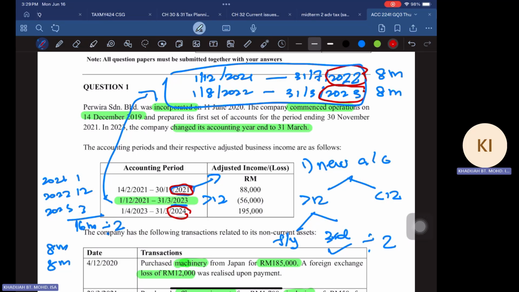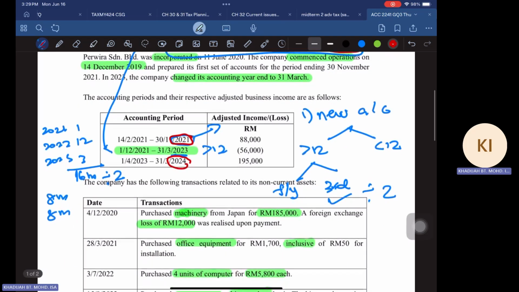So list down the period here so that you know that now you have the 4 periods for YA 2021 to YA 2024. Okay, so that should be the answer, 4 marks for this.